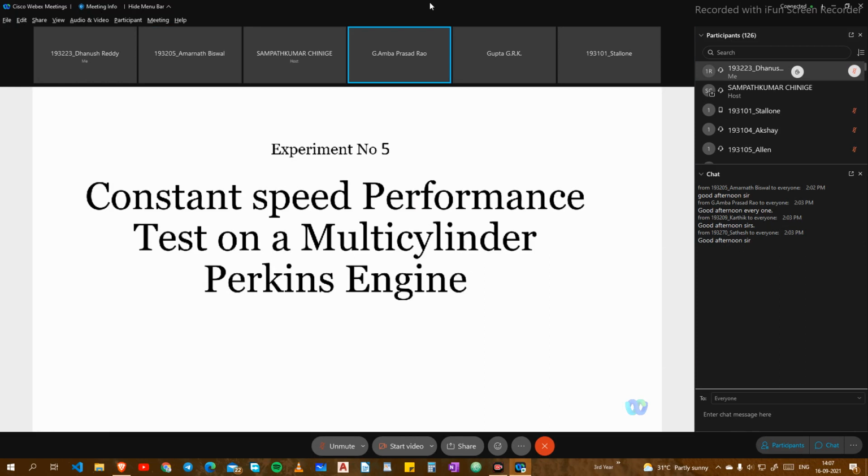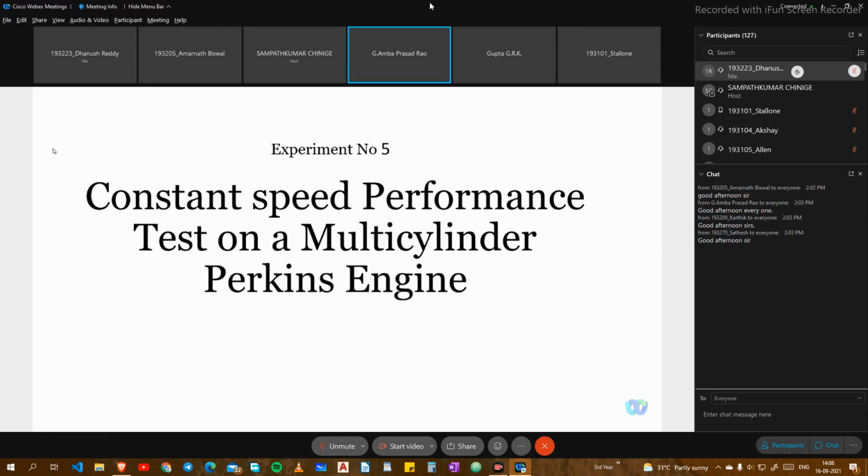In the heat balance test, same type of engine, it was connected to a water brake dynamometer. Yes, sir. So there, the loading was done by adjusting the water flow into the dynamometer. Am I right? Yes, sir. That is not at all connected with the water cooling of the engine.